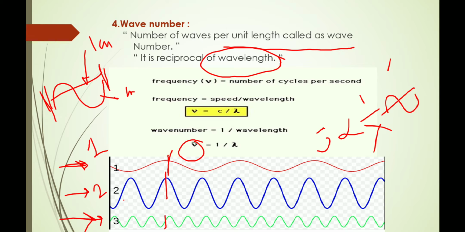It means the higher the wavelength, the lower the wave number, or the higher the wave number, the lower the wavelength. This is the relation between wave number and wavelength. So simply, wave number is the number of waves per unit length, and it is the reciprocal of the wavelength.